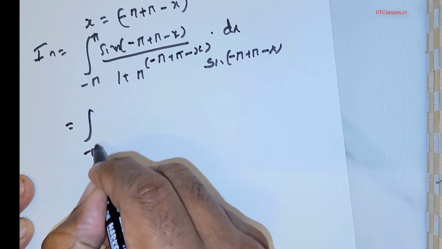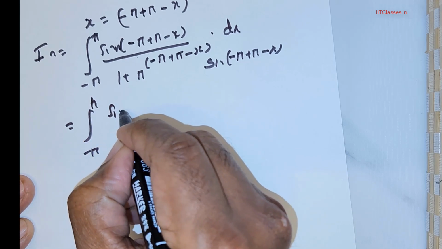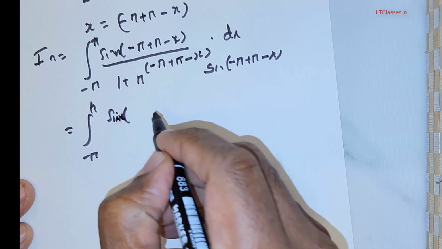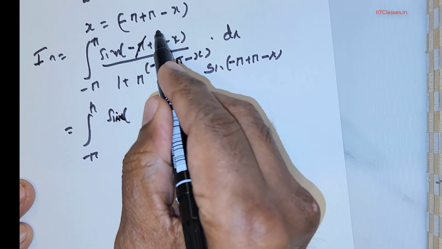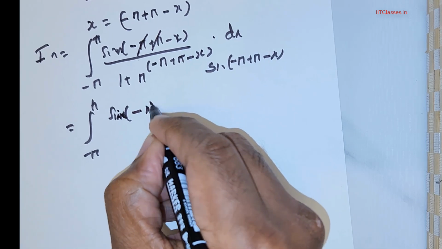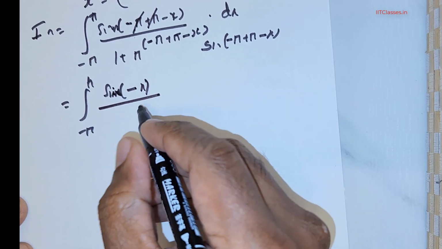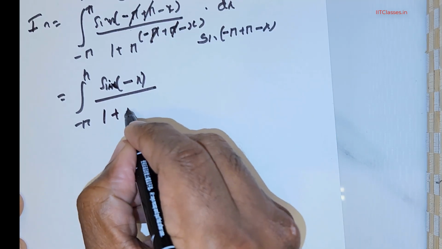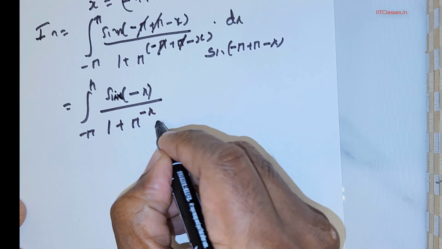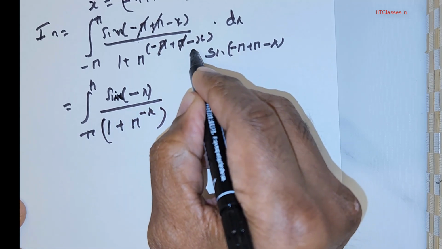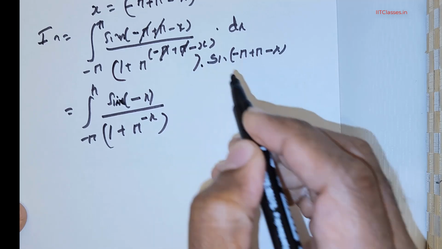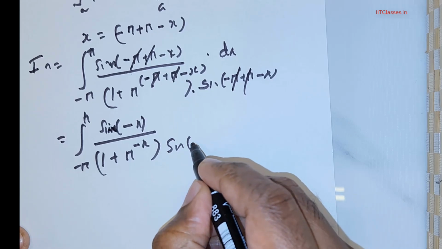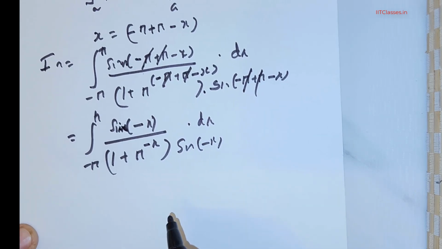So this is equal to the integral from negative pi to pi of sin(n times negative x), since negative pi plus pi goes off, divided by 1 plus pi raised to the power of negative x, times sine of negative x dx.